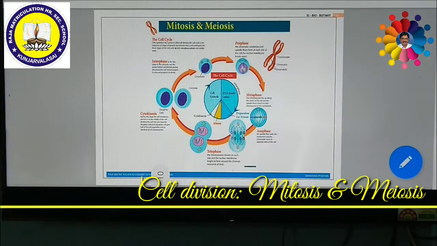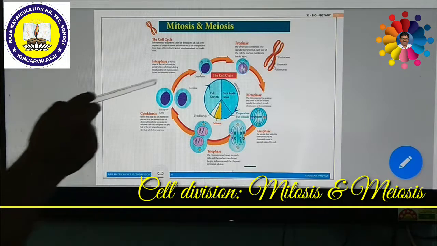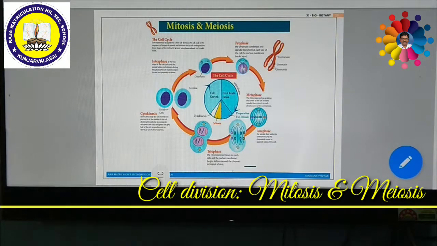Now we shall discuss meiosis, how meiosis takes place. You will be able to understand this very clearly too. But before we see meiosis, we should understand the different types of cytokinesis that take place in plants and animals. Cytokinesis means the division of the cytoplasm after the division of the nucleus. How does cytokinesis take place in animal cells?